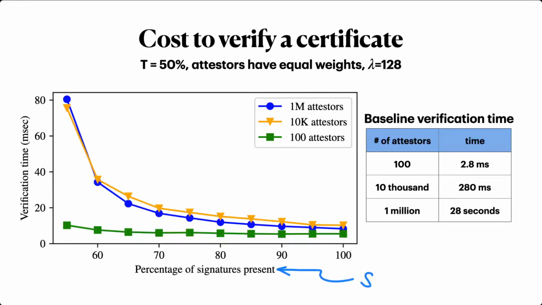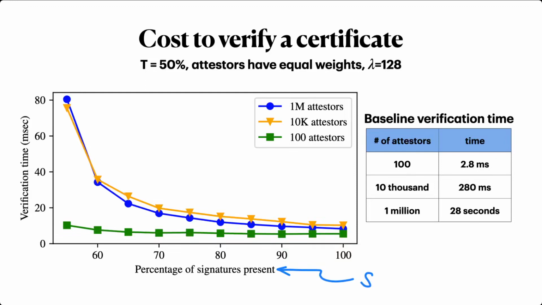Interestingly, the verification times for 10,000 and for 1 million attesters are essentially the same. The main difference is in the cost to verify Merkle paths, and that's low order. Concretely, verification time ranges from slightly under 10 milliseconds to just about 80 milliseconds across this parameter range.